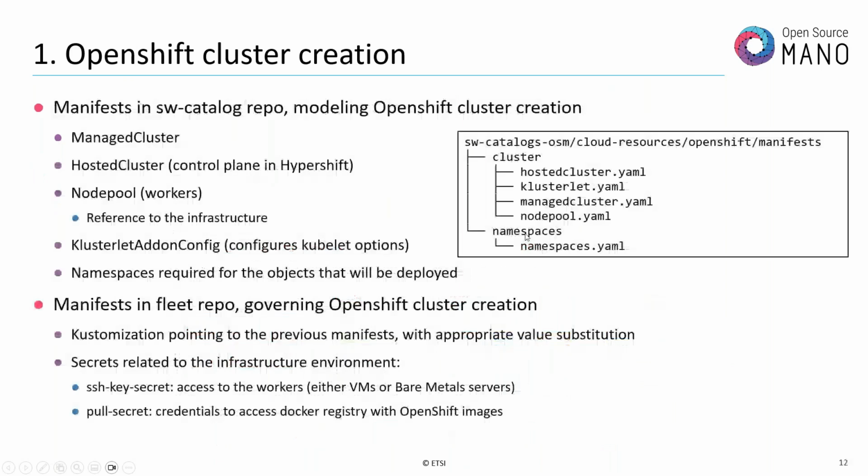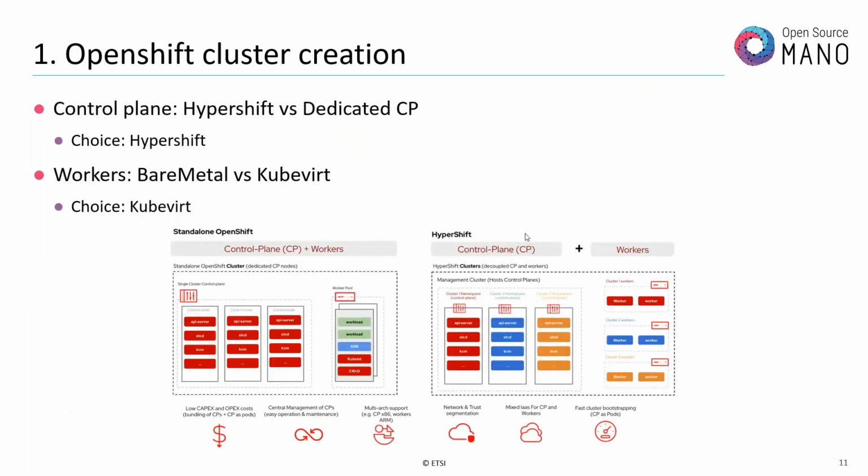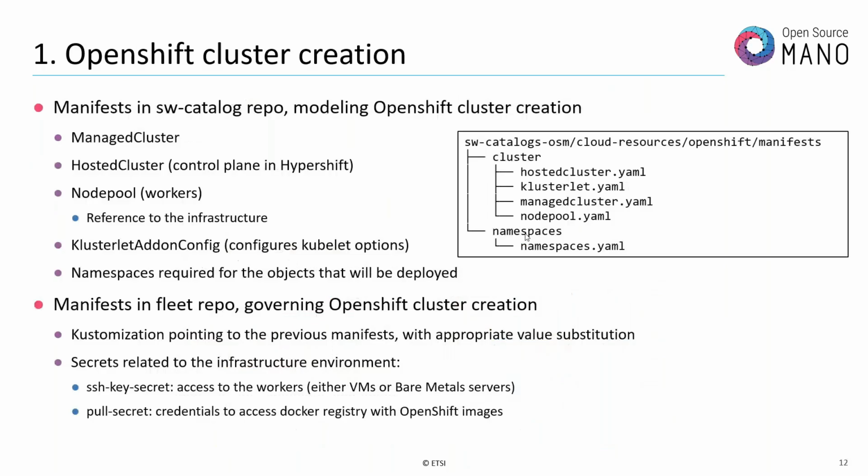So actually, in the end, in the OpenShift cluster creation there are different manifests involved, specifically in the cluster creation, not in the Bootstrap. So I'm going to focus on the cluster creation, and then I will comment about the Bootstrap. Focusing on the cluster creation, there are some manifests in the software catalog repo that model the OpenShift cluster creation.